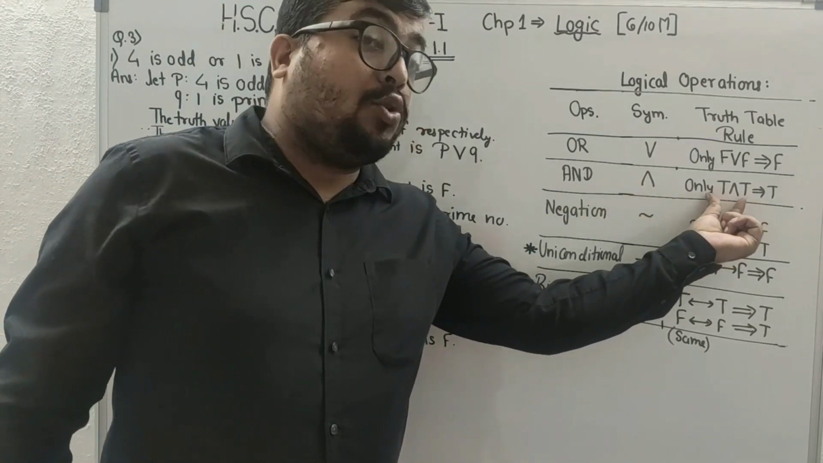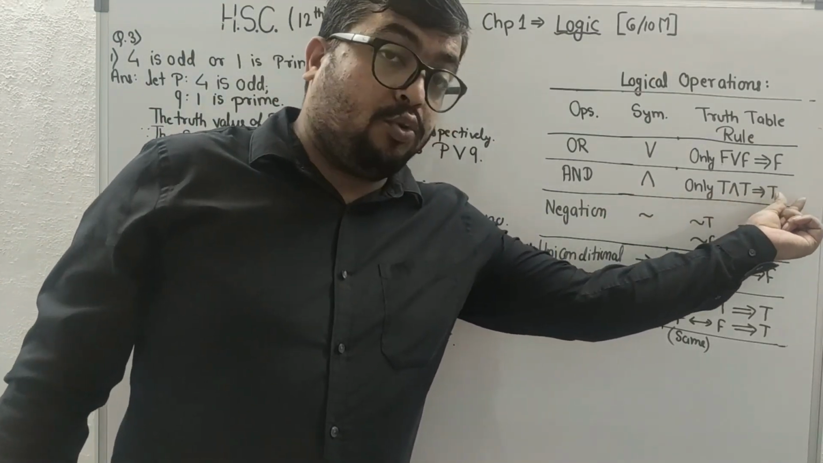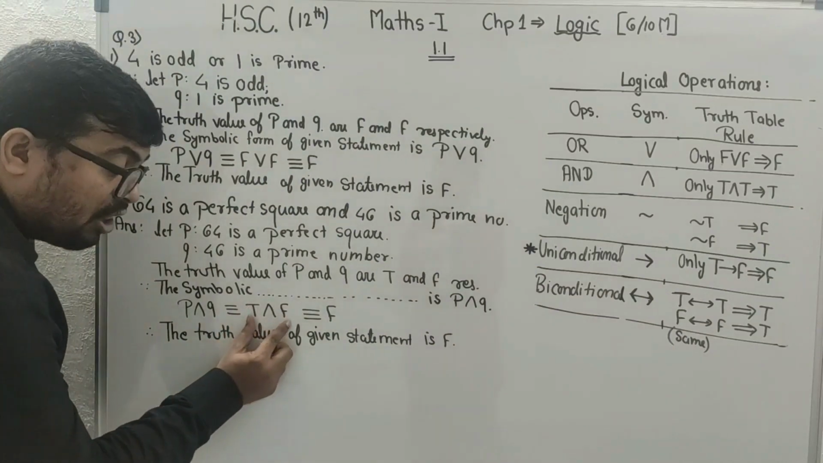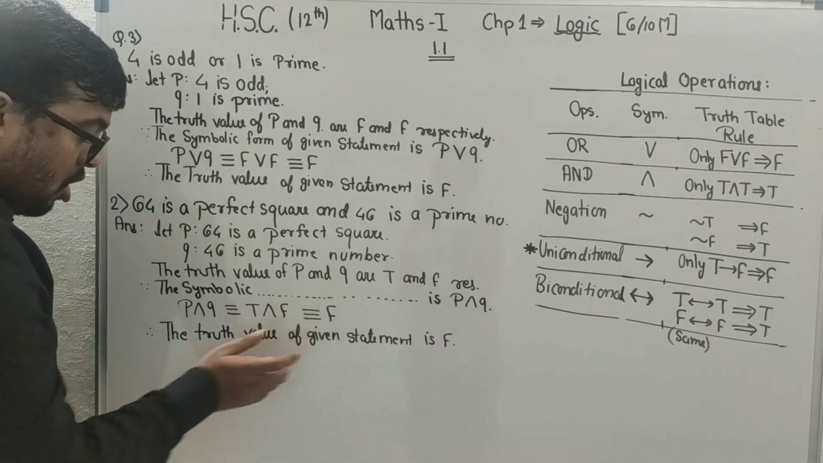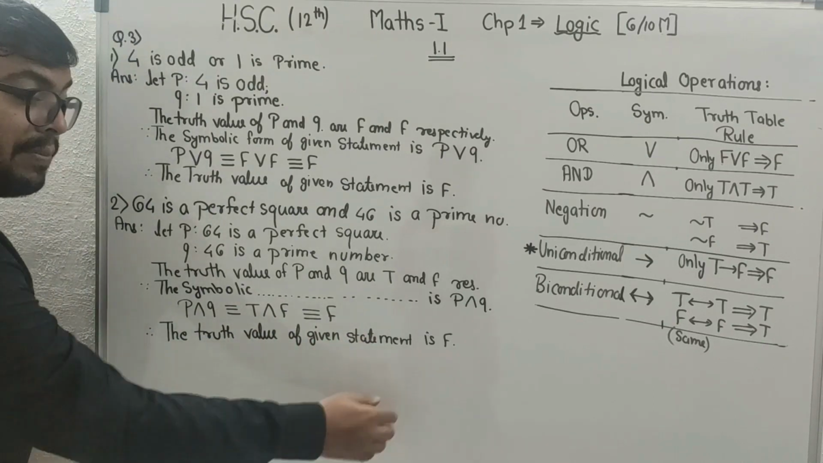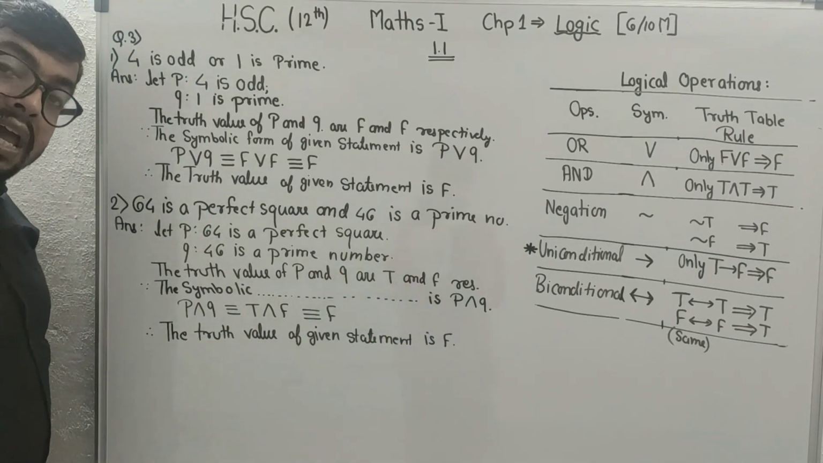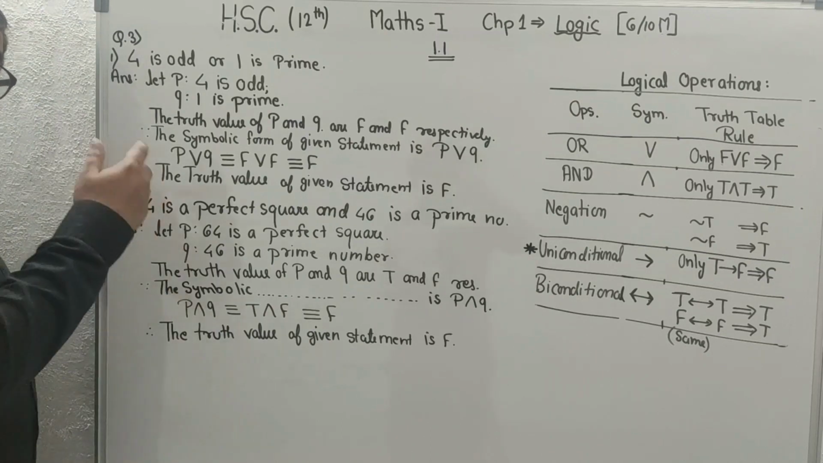When both of the things are true, then only it will become true. So here it is. क्या दोनों true है बेटा? नहीं. So it becomes false. The given statement का जो truth value का बेटा false. Okay? In this manner, you will solve the questions.